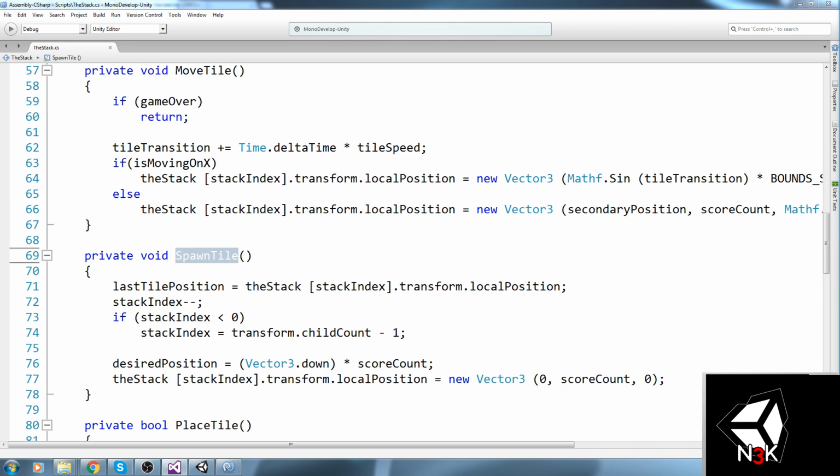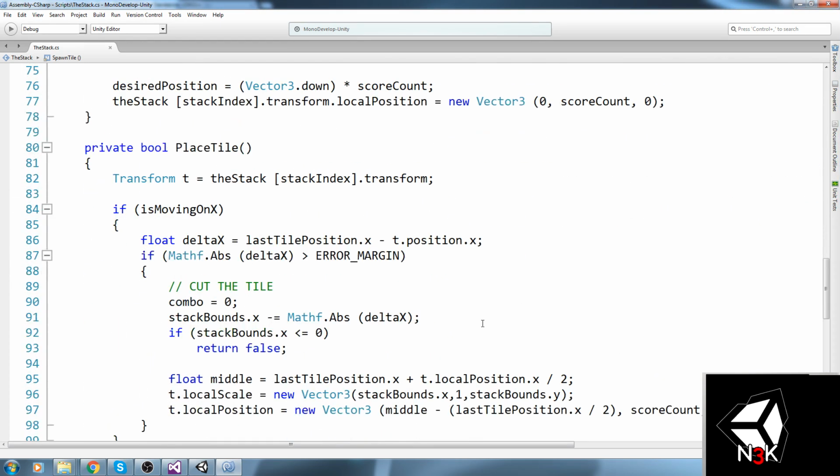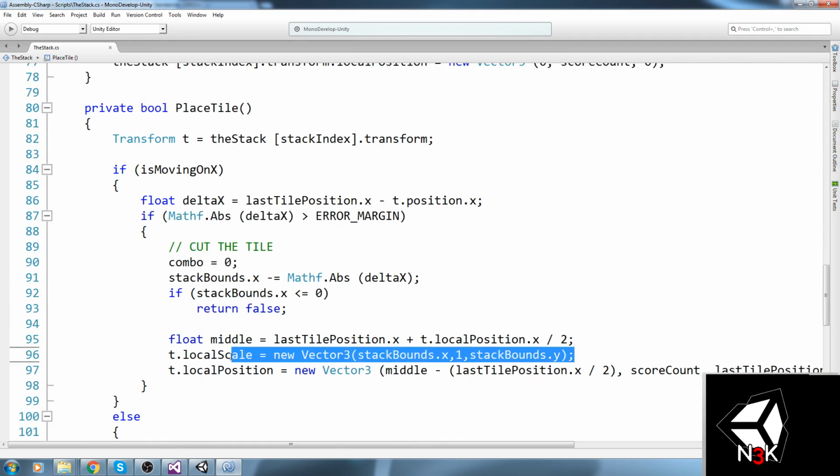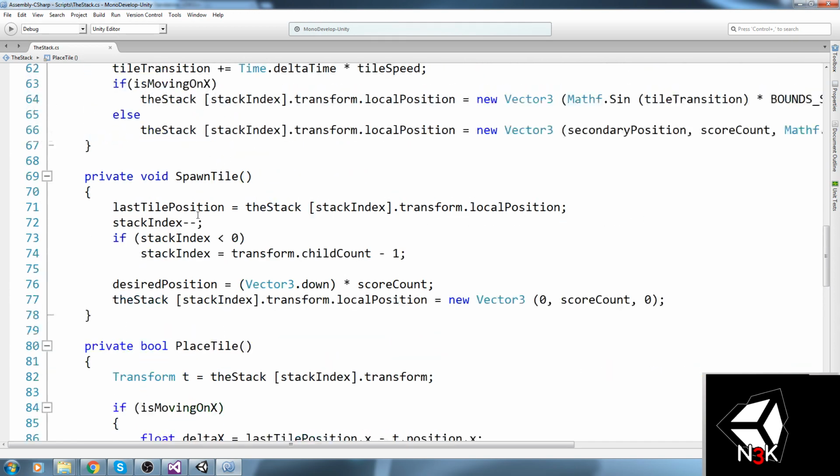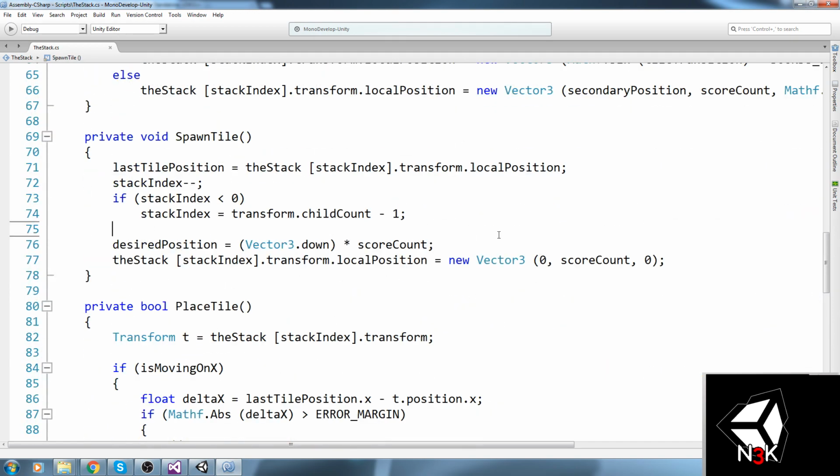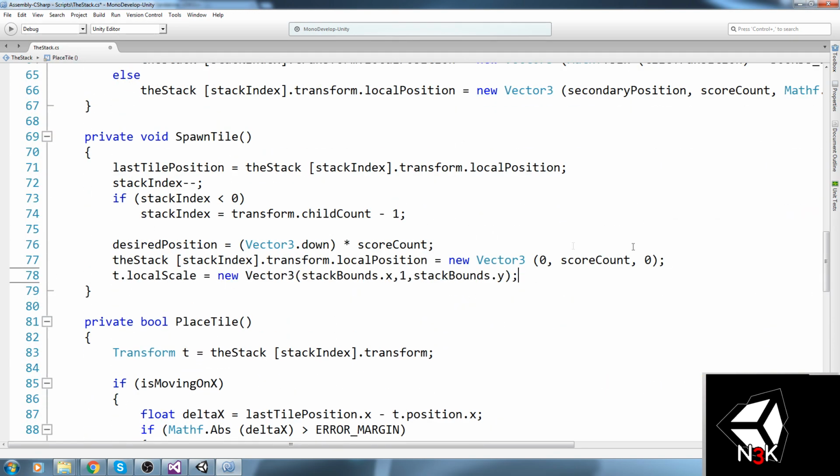So if we just go take a look at what I've written down, okay, so we're taking the stack bounds. Of course we do the exact same thing we did over here. Let's actually copy this function over. So we're gonna go over to the spawn tile, and I think we do it after position.